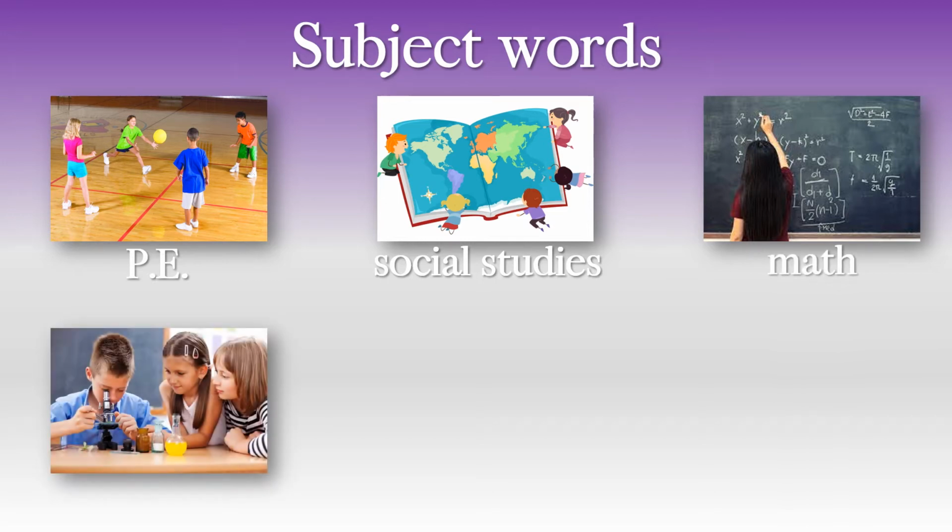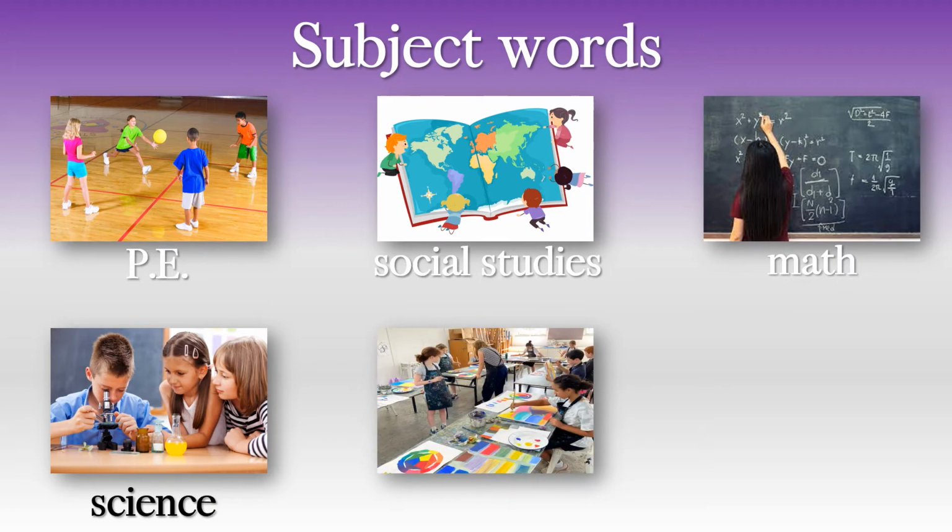Now, these students are looking at something using a microscope. That object is called a microscope. They have some chemicals, the yellow chemical, blue, brown in the glasses. Maybe they are mixing something to find an answer to what happens when we mix these together. So this subject is also about finding answers. What is it? Science. Science, yes.